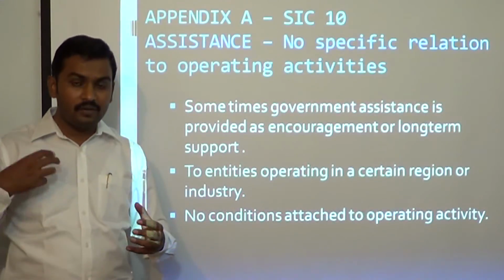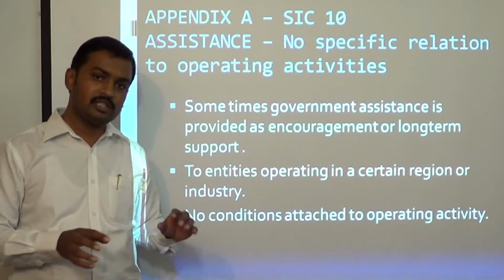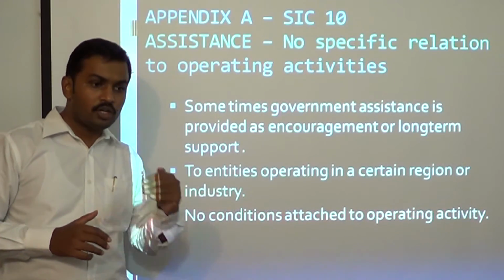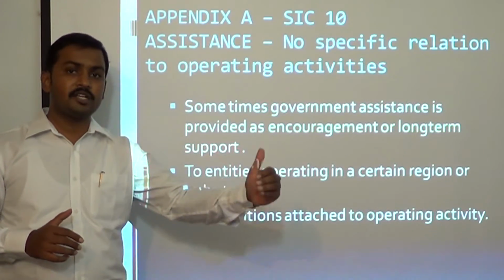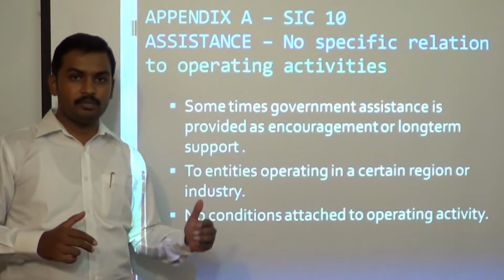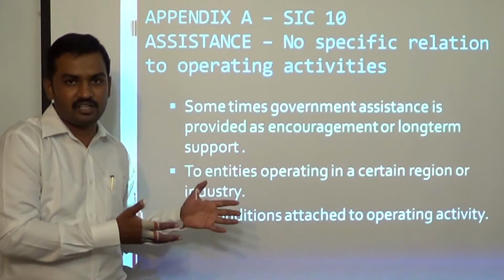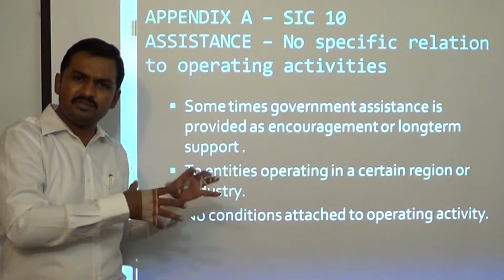So this government assistance is not purely unconditional. There are still some conditions: to continue to operate in an industry, or in a recently privatized industry, or to start or continue operations in a region which is underdeveloped. This money has to be used to satisfy those conditions. So even though there are no specific conditions relating to your operating activities, there are some general conditions still attached.